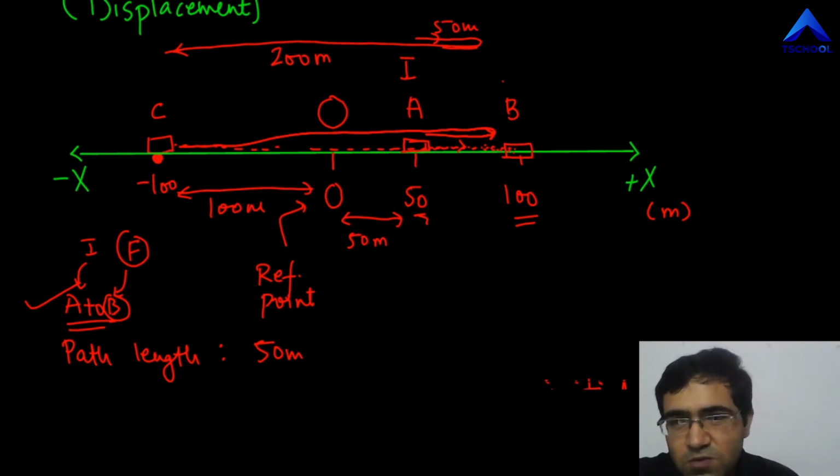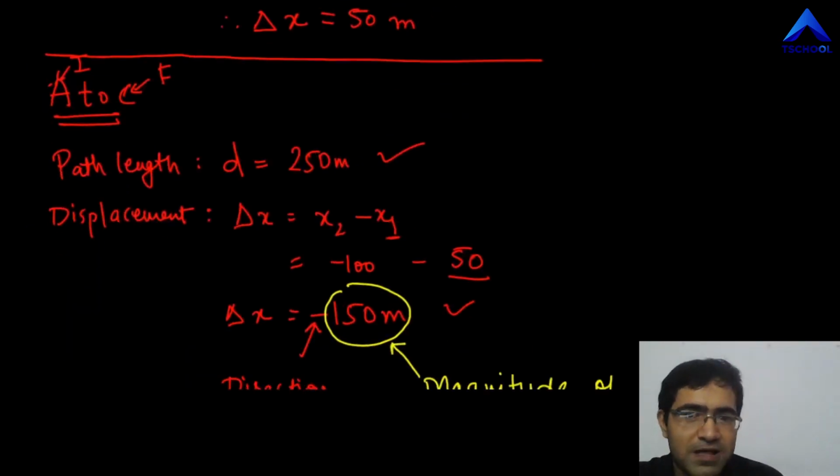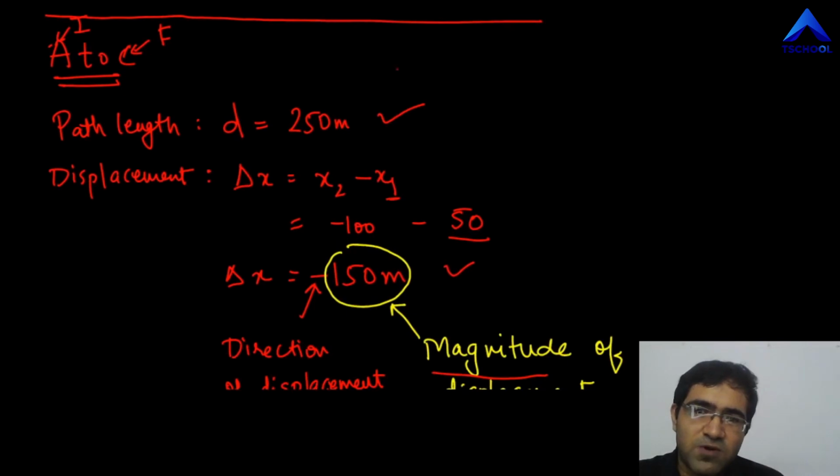Now one more interesting thing about path length is that if I'm going to ask you that the ant traveled 250 meters, in which direction?